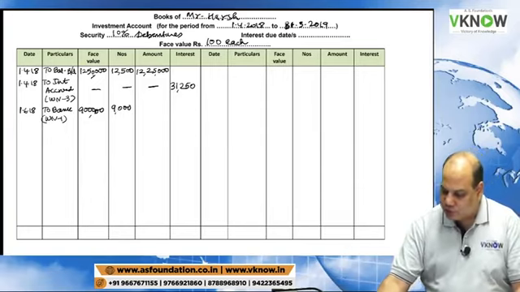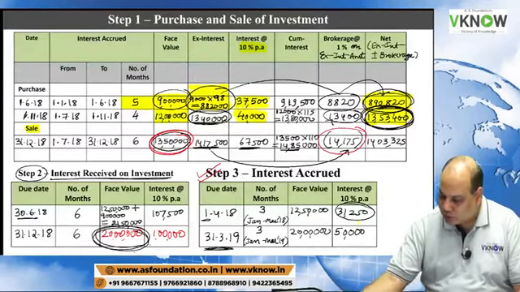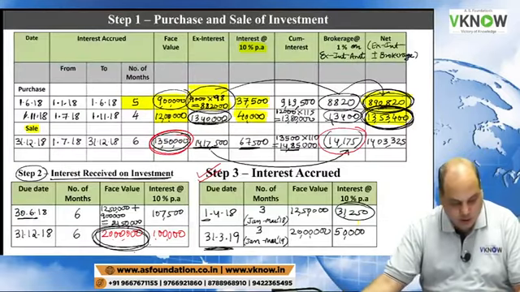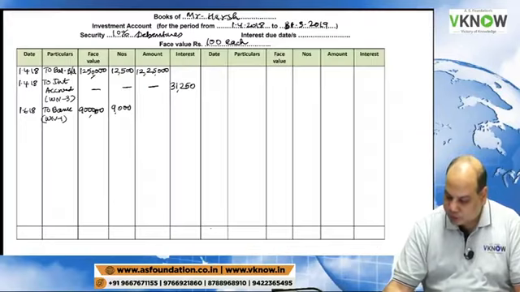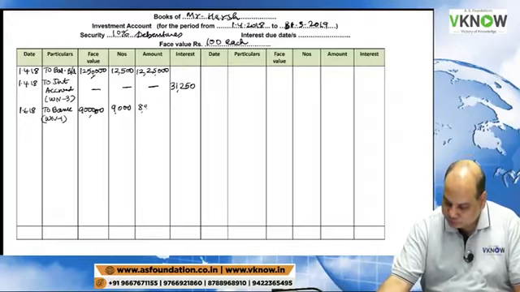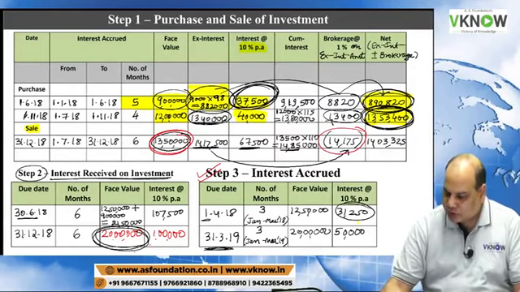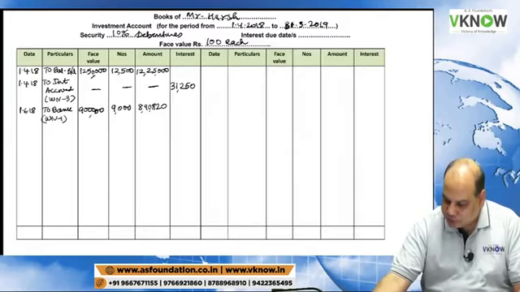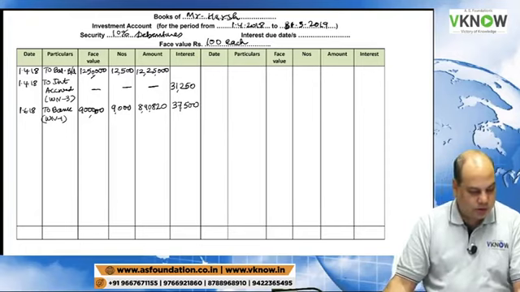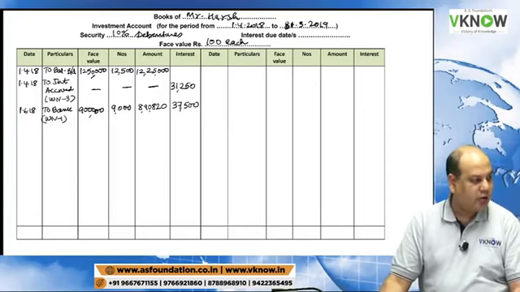Amount was on the screen, working note 1, last column: 890,820. And the interest is 37,500. Is it right now?